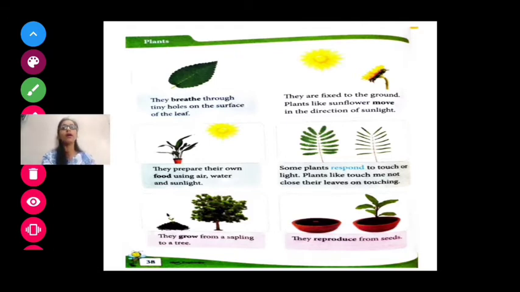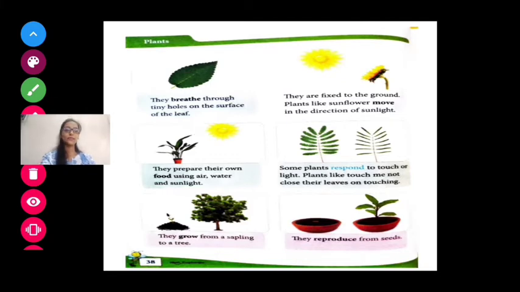Now, plants grow from a sapling to a tree. When you take a mango seed and sow it in the ground, what happens? First it becomes a sapling, meaning a small plant, and then it grows up into a huge tree, and after some time you will get fruits, vegetables or flowers